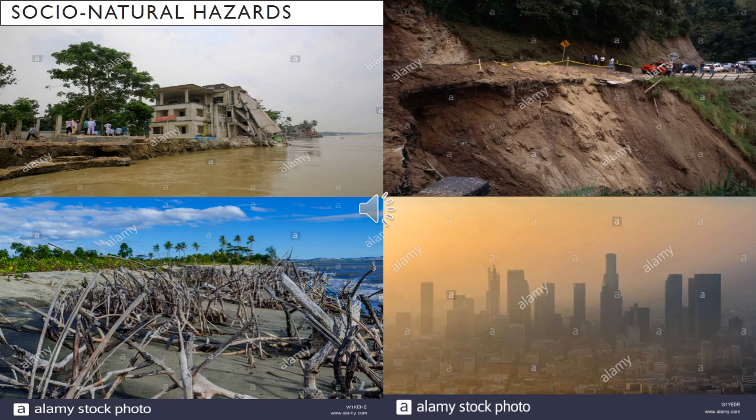Then smoke is a serious problem in most big urban areas. The emission from vehicles and industries, and the combustion of wood and coal, combined with fog, leads to smoke. Okay, so these are the socio-natural hazards. That means these are caused by the combined activities of natural forces and the bad activities of humans.